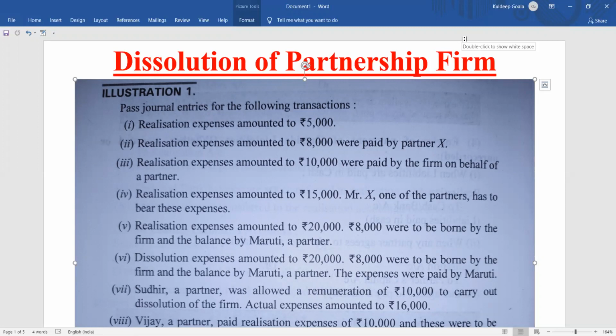So here is a question. As we start, just remember that generally in this type of question, it is given as obvious that the transaction to transfer the assets and liabilities to the realization account has already been done. ठीक है, मतलब asset और liability realization account में transfer हो चुका है.